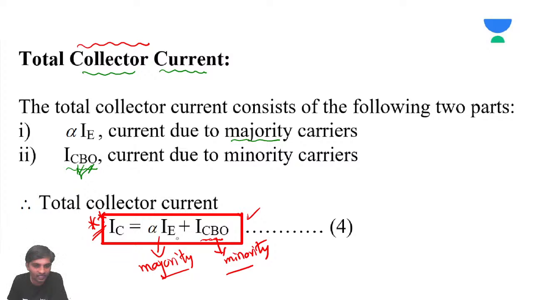Now I'll substitute this IE with IB plus IC.